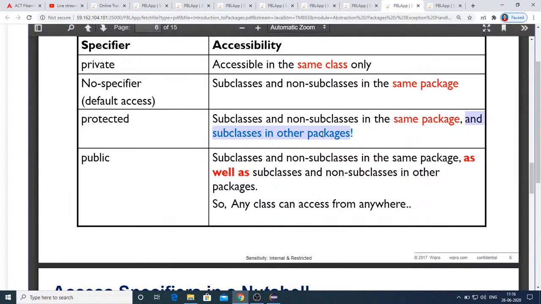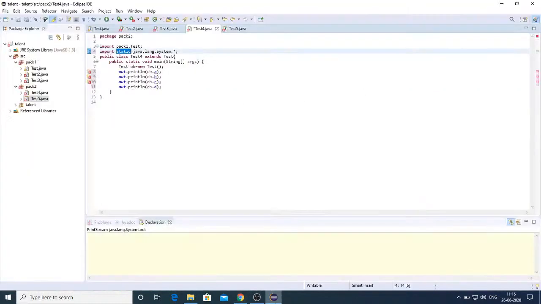Later I'll just check it. So subclasses and non-subclasses in the same package can access, along with subclasses in other packages. Coming to public, everywhere. This is the point to be noted. So this table you should be familiar with, and that's what I have just demonstrated with this code.